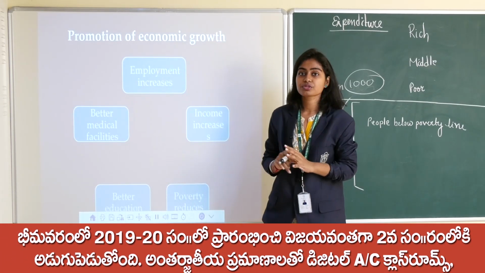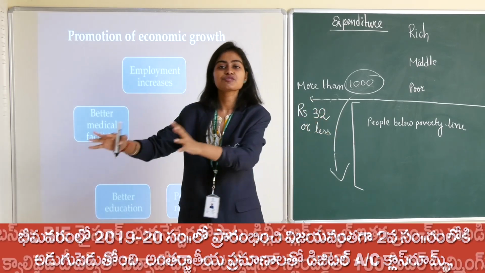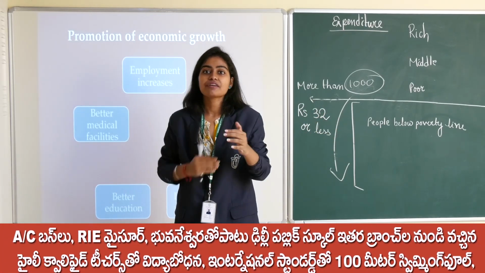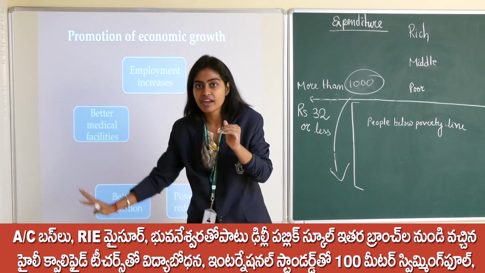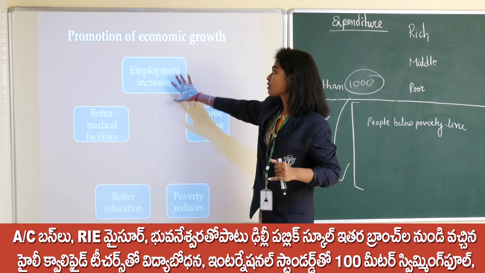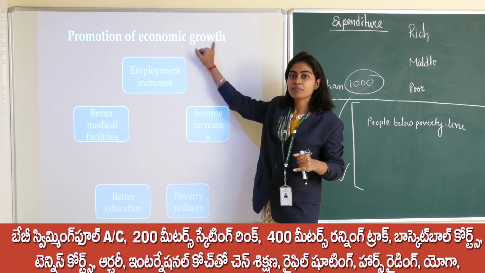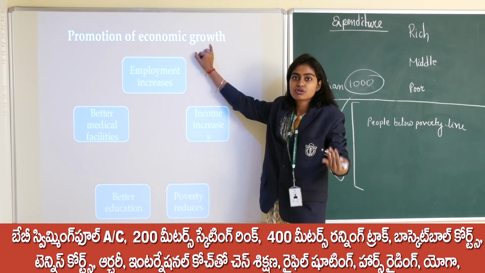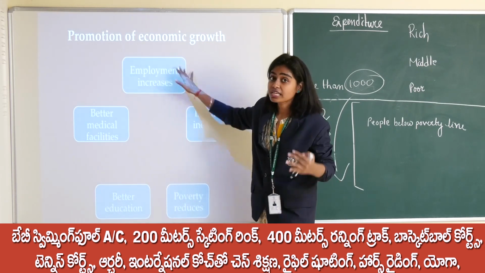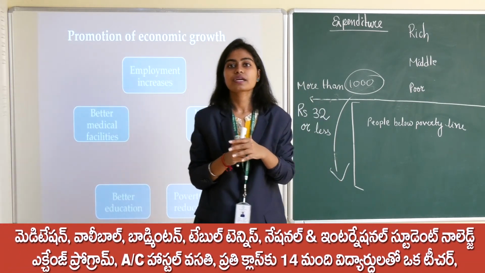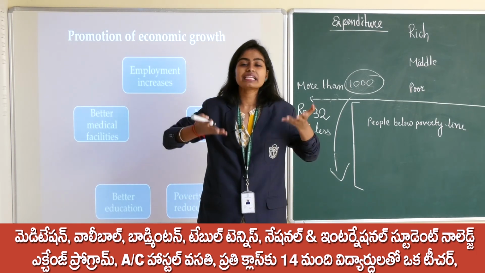Okay, promotion of economic growth. These are the factors which result after economic growth takes place. So let us discuss one by one. Employment increases. What it is saying is, as economic growth takes place, it leads to an increase in employment. When economic growth takes place, the production will increase.